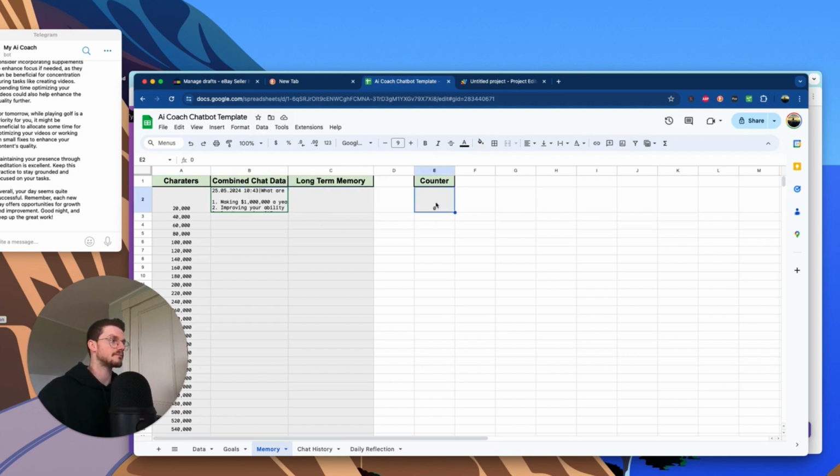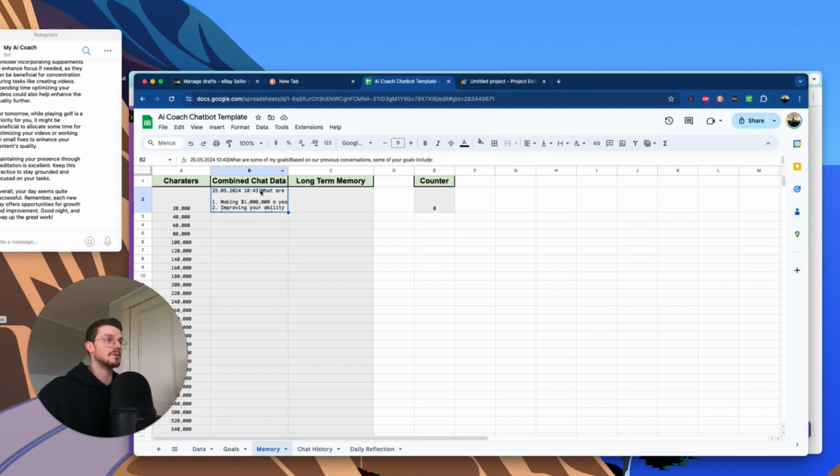And then this counter here is used to select how many cells are already at the 20,000 character limit, and then it will add one to the counter each time there's a new one. That way, whenever you're recompiling the data, it doesn't reselect and redo all of these other cells again. And then it only will create a new cell whenever the last one reaches 20,000.